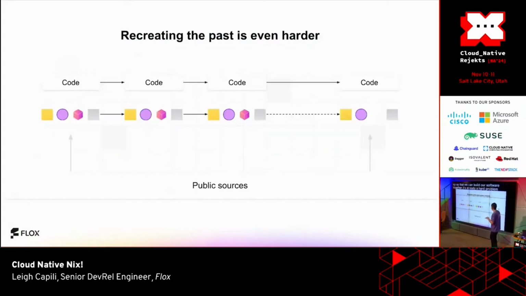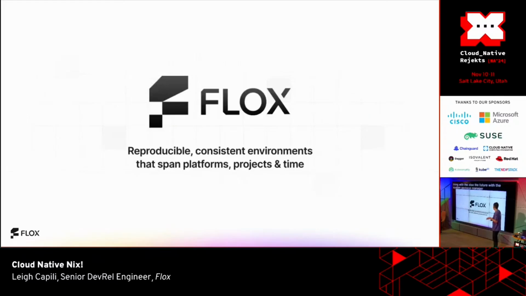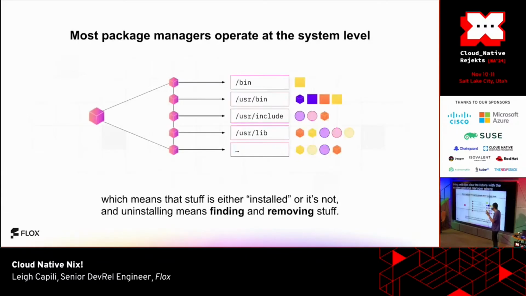And then recreating the past is even harder, right? Because we do this thing with the system package manager, where we put all of our configuration and our code and our libraries in the file system standard that has become popular on Linuxy, Unixy types of systems, right?